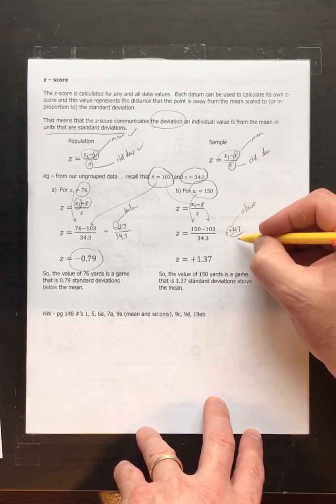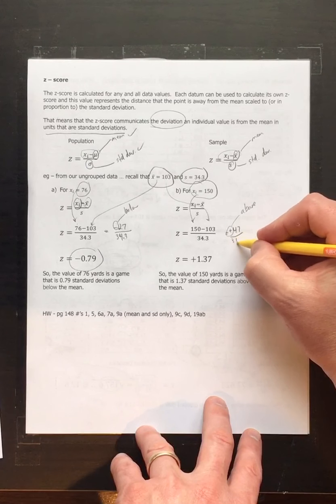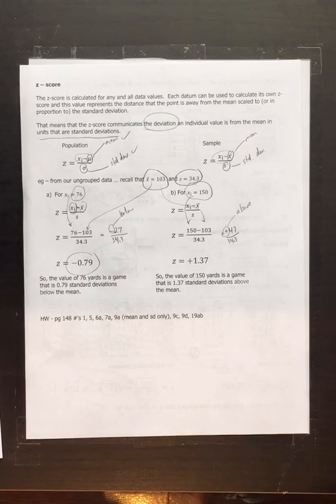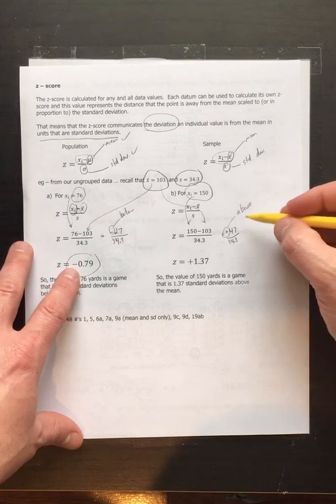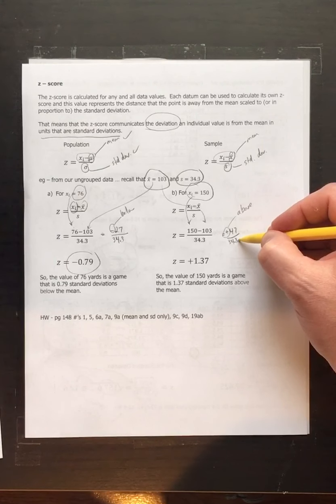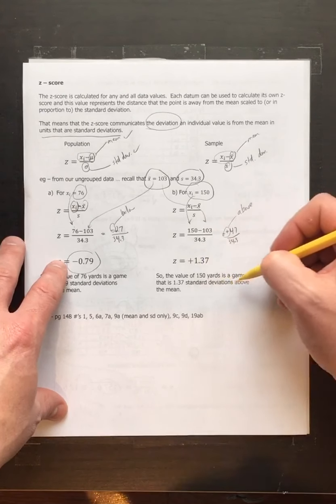How much is he above average? Well, if we take that 47, you could say it's 47 yards, and you're not wrong. But what we want to do is say, how unusual is 47 yards above the mean? Is that an expected or unexpected situation? So we take the 47 and divide it by the standard deviation, what's sort of expected as a deviation, and we get positive 1.37.